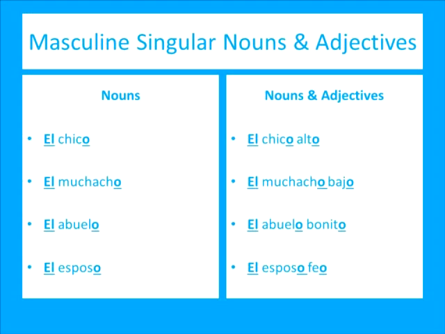So here are a couple examples. El chico, the little boy. El muchacho, the older, teenage boy. El abuelo, the grandfather. El esposo, the spouse or husband. El chico alto, the tall little boy. El muchacho bajo, the short, older teenage boy. El abuelo bonito, the beautiful grandfather.